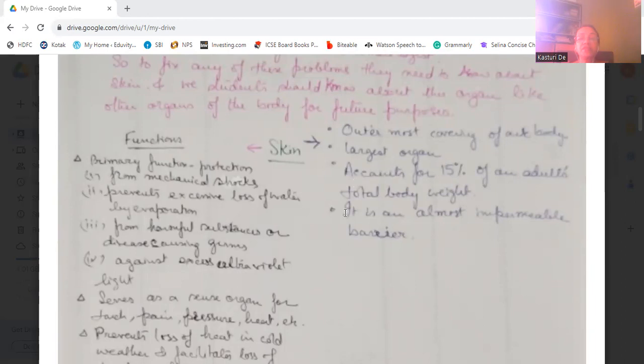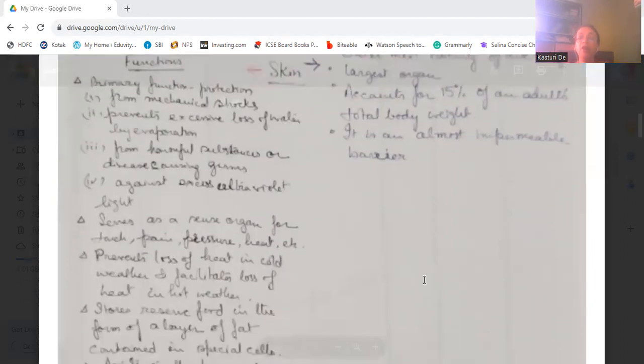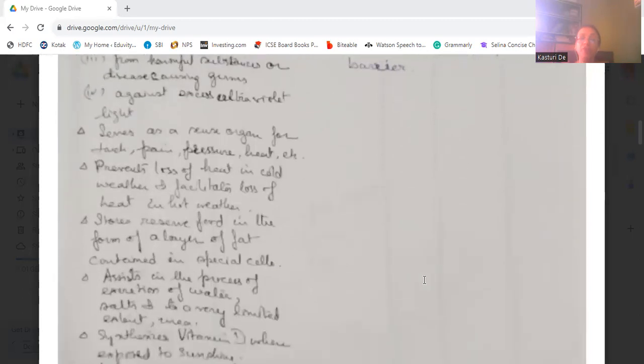It serves as a sense organ, as I told you, for touch, pain, pressure, heat, etc. Then it prevents loss of heat in cold weather, and it facilitates loss of heat during hot weather. It's not storing the heat; it facilitates losing the heat during hot weather.